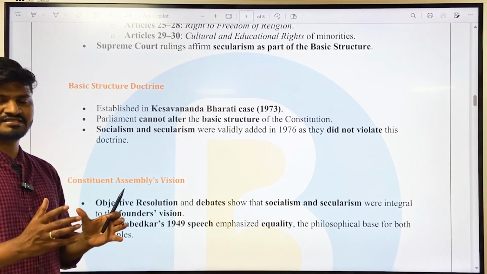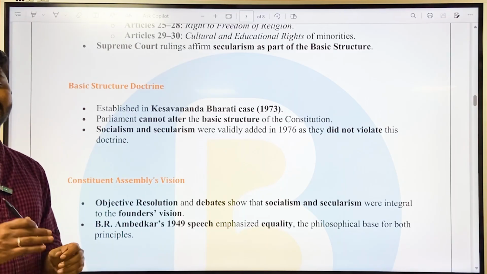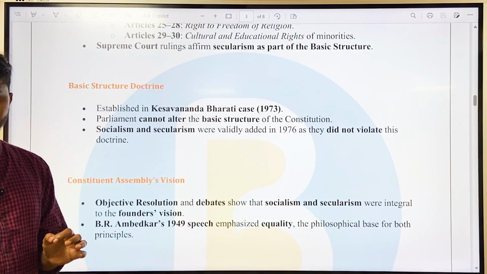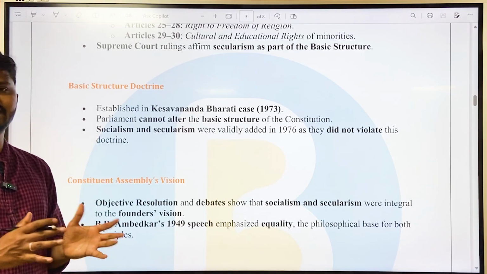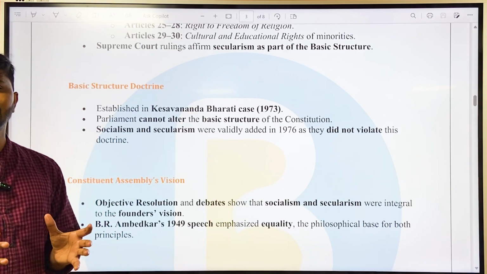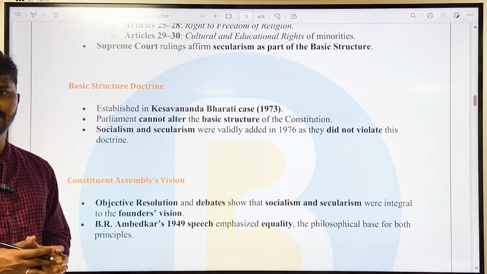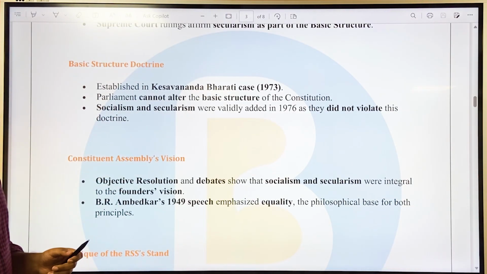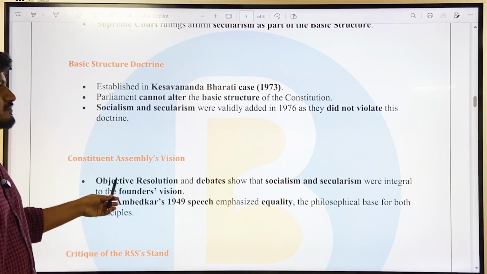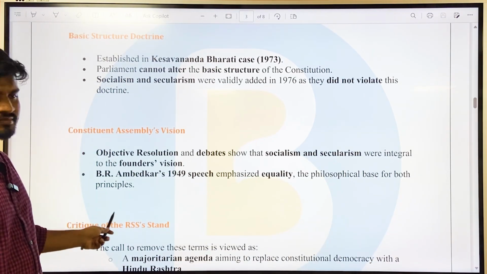That is, the basic structure holds certain values which are inalienable in the Indian constitution, meaning they cannot be taken away. If they are taken away, it is like ignoring the soul of the constitution. Socialism and secularism were validly added in 1976, and they do not violate this doctrine.